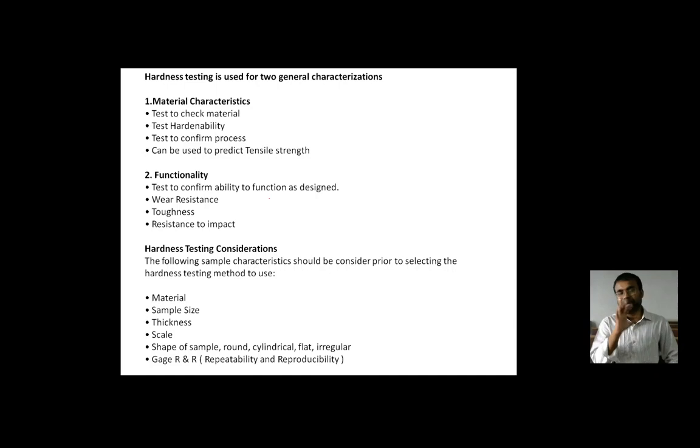So that is how these particular scenarios are working. These are the various points we need to consider before proceeding with any hardness test.